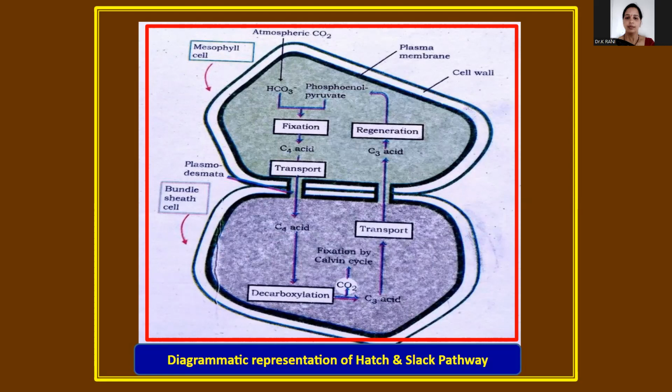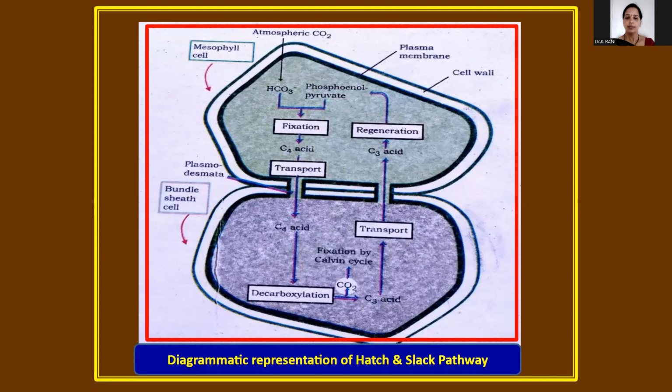In this carboxylation of phosphoenol pyruvic acid, the enzyme phosphoenol pyruvic carboxylase participates. You can observe here atmospheric carbon dioxide entering the mesophyll cell, where it combines with phosphoenol pyruvic acid to be modified into a C4 acid.